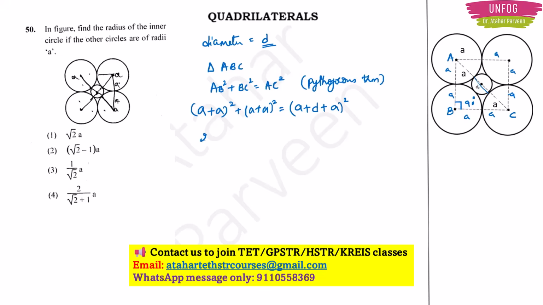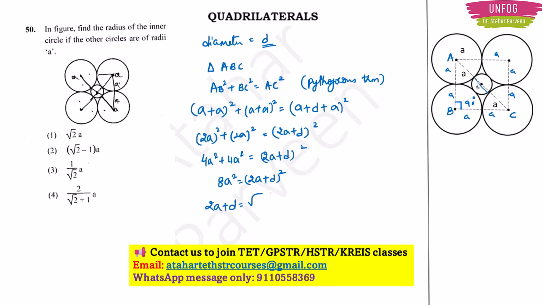Okay. Now I have 2A whole square plus 2A whole square, which is equal to 2A plus D whole square. So here I have 4A square plus 4A square, and here I'll keep it as it is, 2A plus D whole square. So I have 8A square is equal to 2A plus D whole square. I will put it on the right hand side and take the square root.